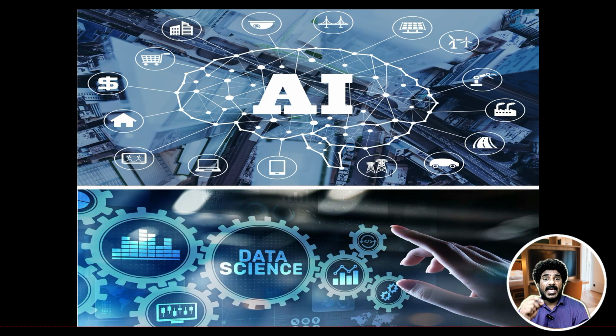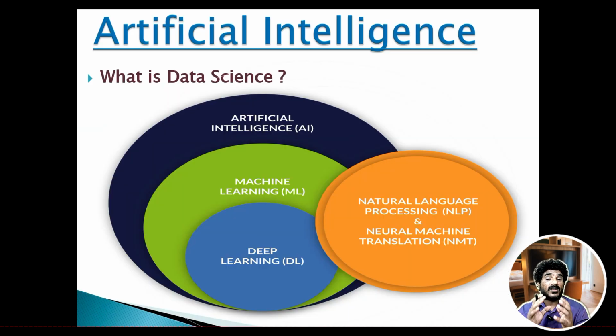Now at its core, AI is about creating systems that can learn, reason and act autonomously, much like the humans, but with the ability to process huge amount of data at incredible speeds. One of the most common applications of AI is the predictive analytics. By analyzing the historical data and identifying the patterns, the AI algorithms can predict the future outcomes with remarkable accuracy. We'll understand what artificial intelligence is and how machine learning, deep learning, computer vision, natural language processing, and generative AI fits into this bigger umbrella of artificial intelligence or AI.